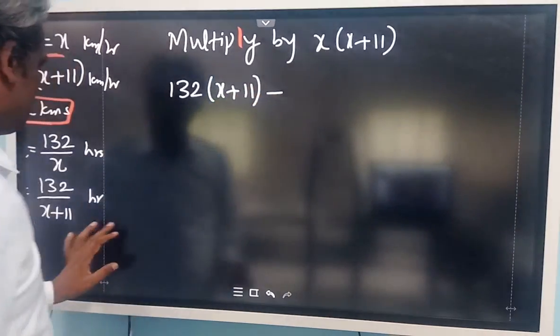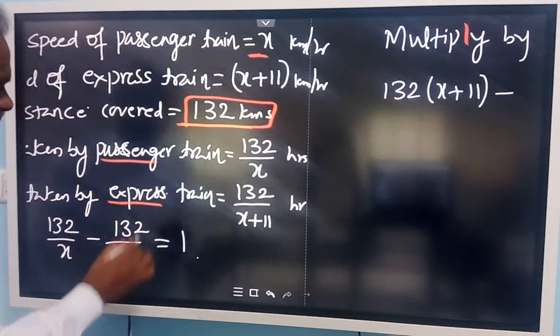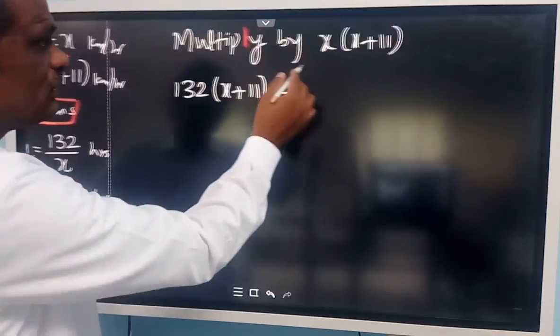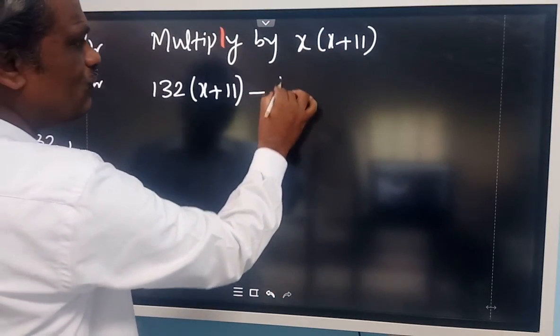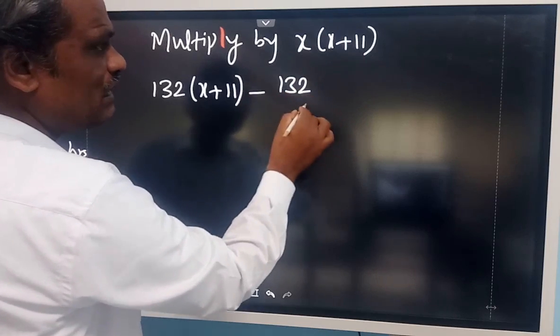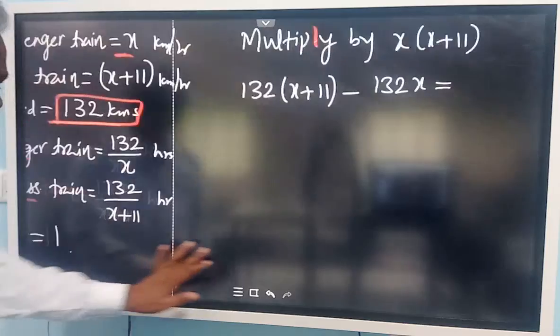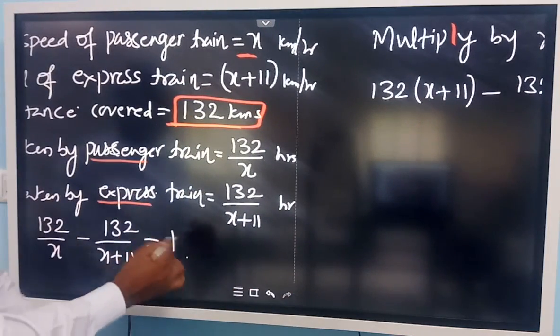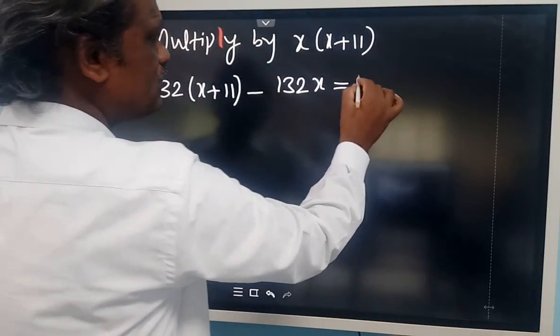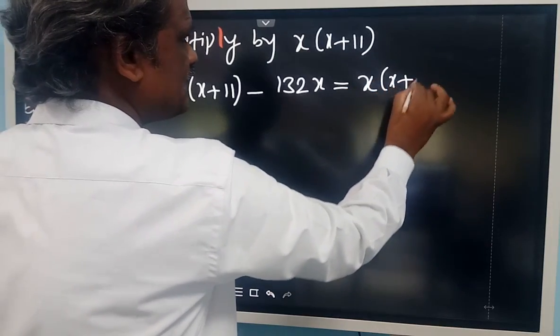Then minus 132 divided by x plus 11 into this one, x plus 11 cancels, you will get only 132 x. Then on the right hand side we have 1 into this one, that is x into x plus 11.